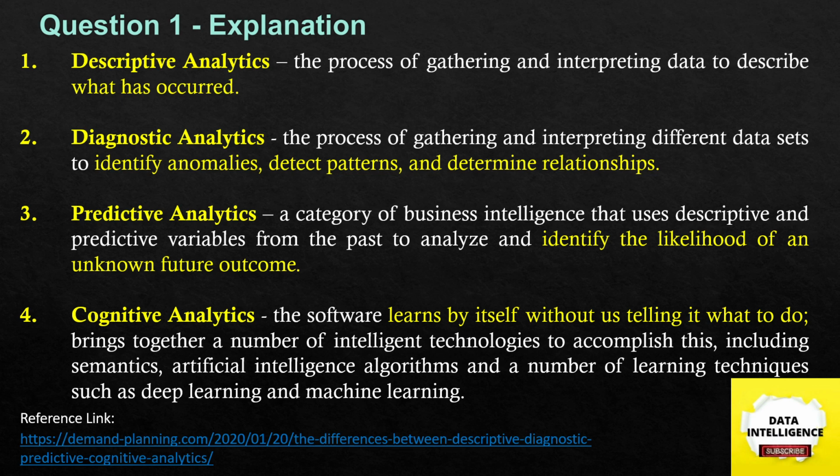The third one is predictive analytics. It's a category of business intelligence that uses descriptive and predictive variables from the past to analyze how we can predict. For example, if you want to predict the sales of a particular company, we need the previous history of the company's sales and all the data.